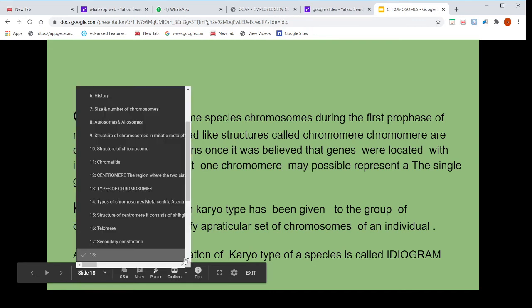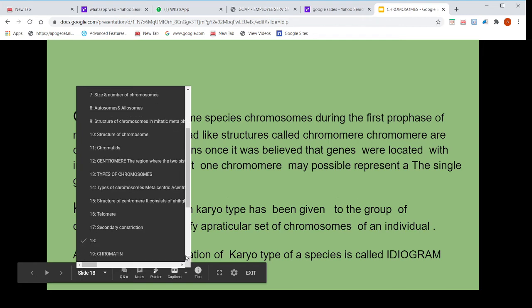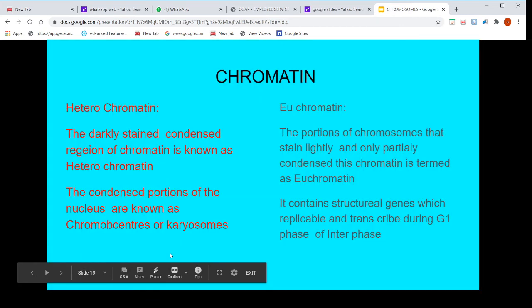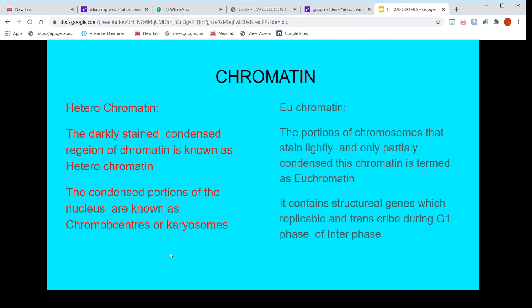Now we see the chromatin. The chromatin is the material which is present inside the chromosome. The chromatin is classified into two types. One is the heterochromatin, and another one is the euchromatin.